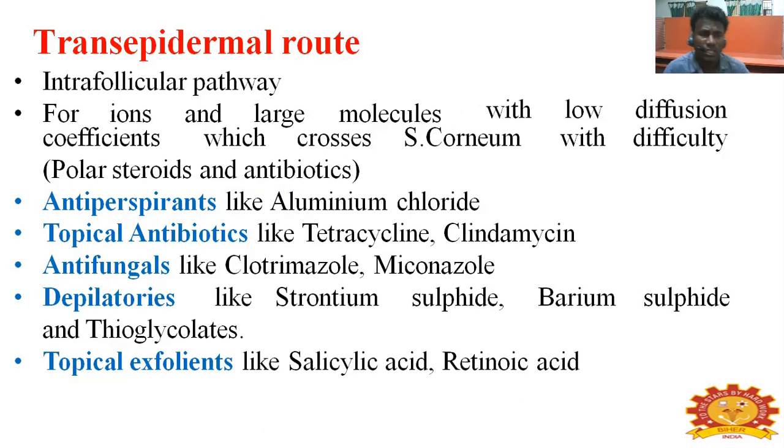Transepidermal route, the intrafollicular pathway, is for ions and large molecules with low diffusion coefficients, which cross the stratum corneum with difficulty, such as polar steroids and antibiotics. Examples include antiperspirants like aluminum chloride; topical antibiotics like tetracycline and clindamycin; antifungals like clotrimazole and miconazole; depilatories like strontium sulfide, barium sulfide and thioglycolates; and topical exfoliants like salicylic acid and retinoic acid.